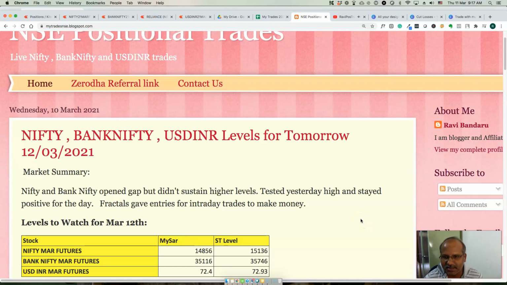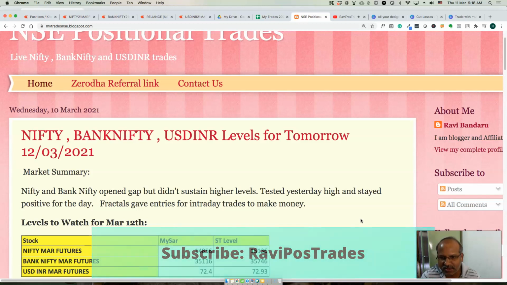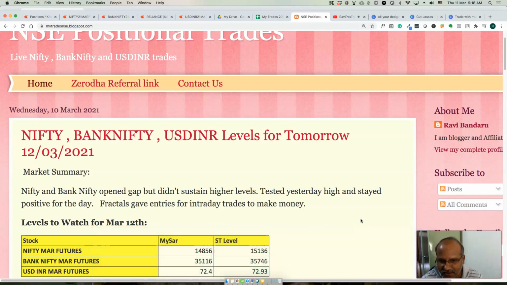So let us see the activity levels for March 10th, and today is a holiday, so we'll see the levels for tomorrow, March 12th, and I will also discuss the dual lot trading strategy. That will be highly useful during range bound sessions like the ones that happened in the last week, and it will be very helpful for range bound trading, right?